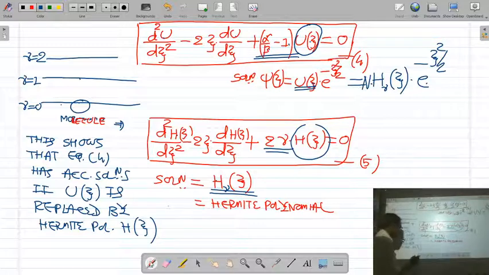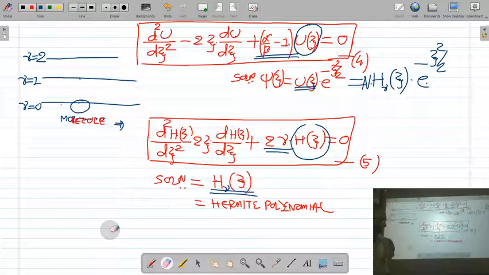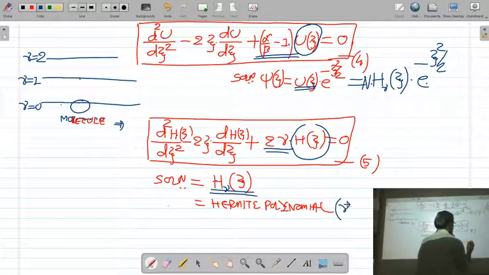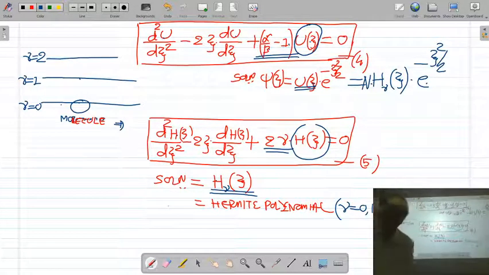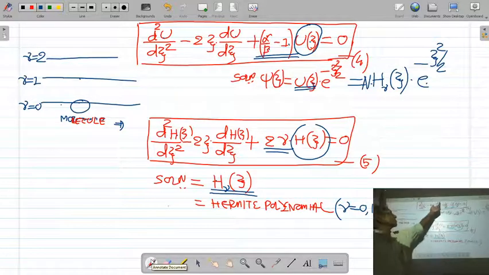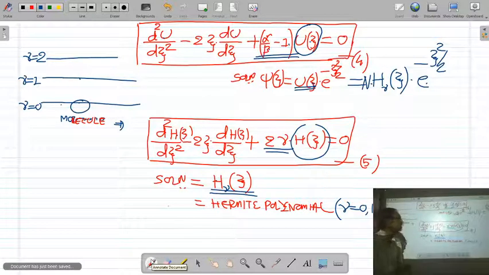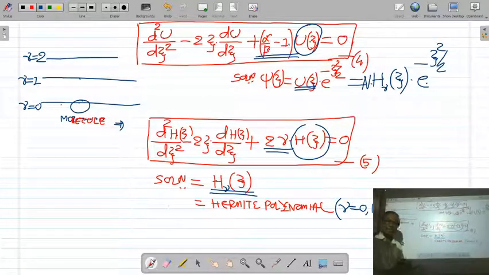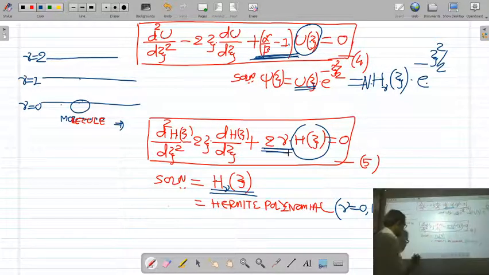Now, here you can take nu is equal to 0, 1, 2 and so on. As I told you, for nu is equal to 0, you will get the Hermite polynomial of 0 order, h0(xi). For nu is equal to 1, you will get h1(xi). For nu is equal to 2, you will get h2(xi). Now, a comparison of our equation with the Hermite equation shows that our equation is exactly identical to Hermite equation if alpha upon beta minus 1 is equal to 2 nu. So that I put here.